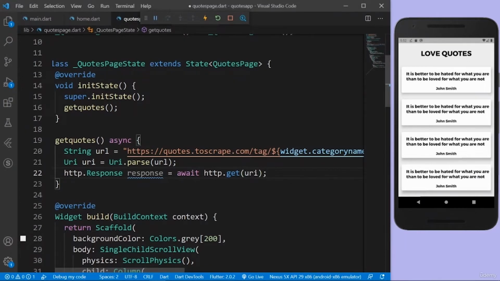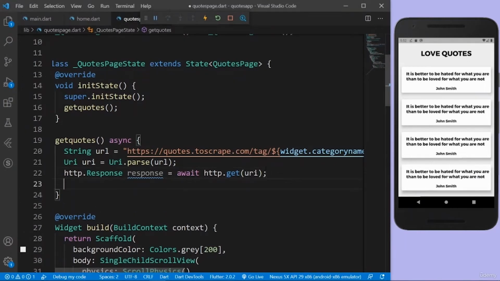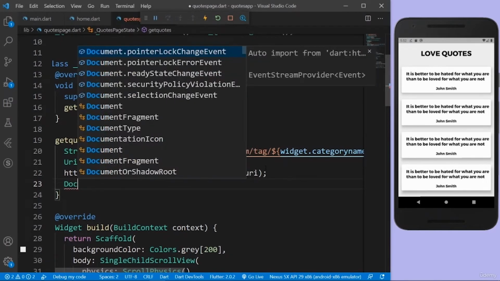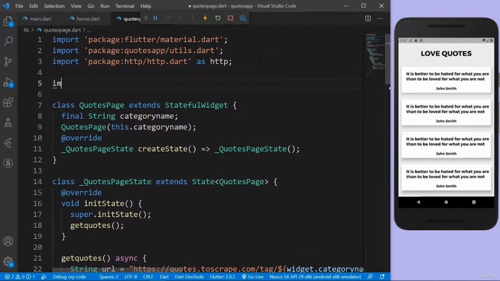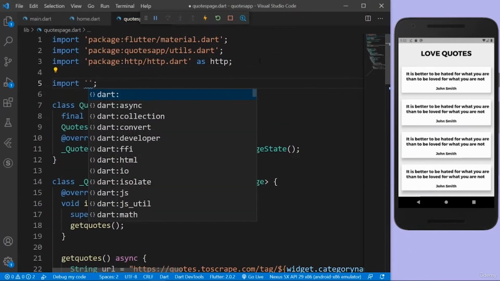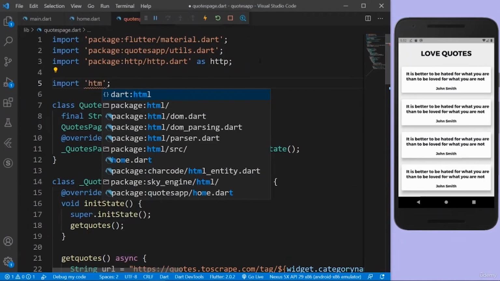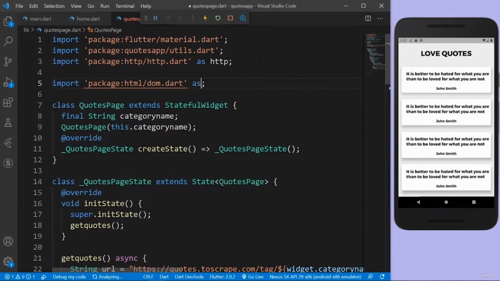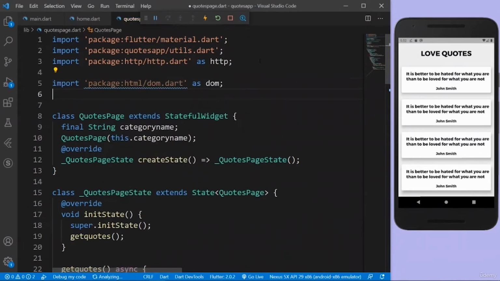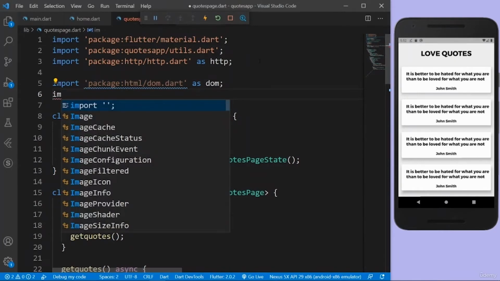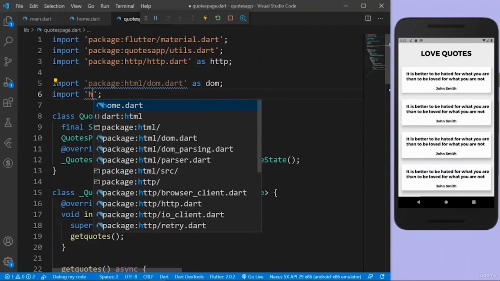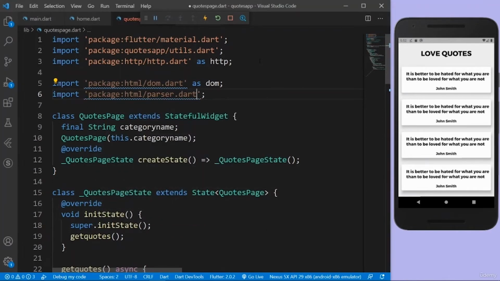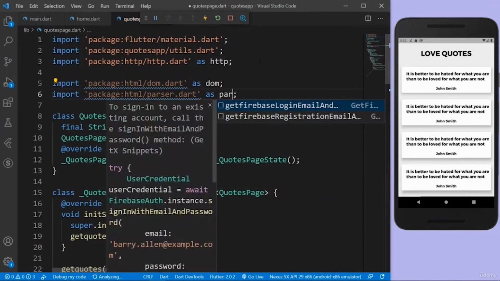So this is a response, but I want to parse the response. So I'm going to use the document which is provided by the parser, but I have to import it again. So let's go up and import the two main packages for web scraping. In the HTML package, we have the dom.dart, and I'm going to just import it as dom. And also we have a parser. So I'm going to say import parser in the HTML package. There's something called parser.dart as parser.